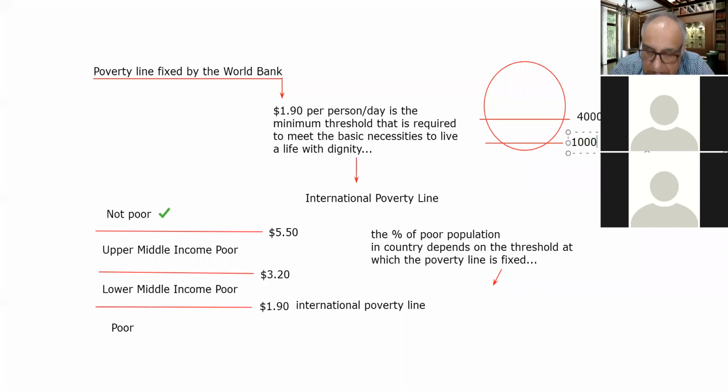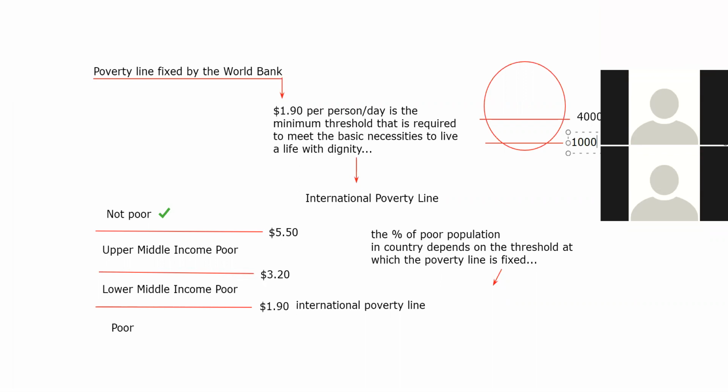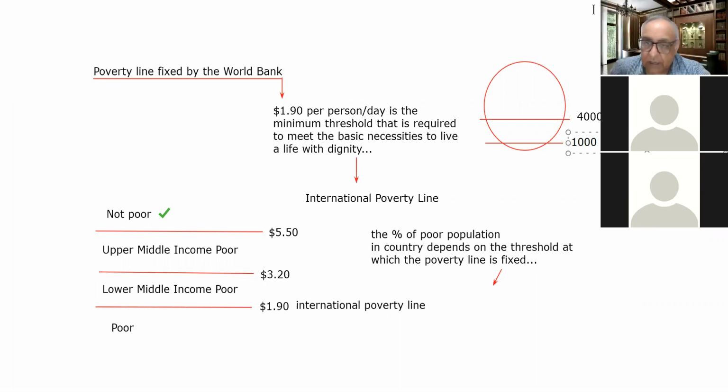So in this democratic setup, the governments usually manipulate the poverty lines to show the public that we have made this much progress, and the number of poor people in our country has been reduced to a significant level during our tenure, etc. So this is where the governments or the authorities can play with the numbers of the poor population. Okay, so please bear this in mind. This is another point.